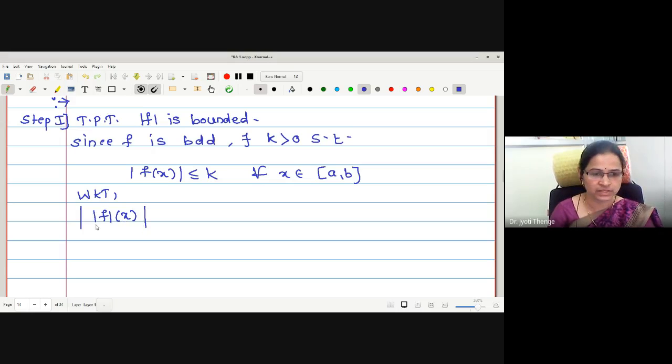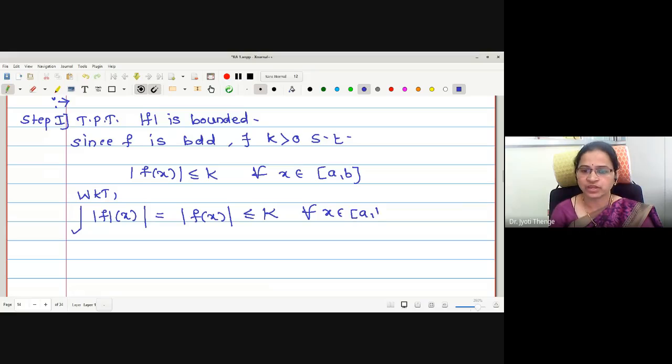Mod f operated on x. But how are we going to define mod f operated on x? Mod f operated on x is defined as mod of f of x. Therefore, whether to write this modulus or not is the equivalent thing. This mod f operated on x we have defined to be mod of f of x, but already we have written mod of f of x is less than or equal to k. Therefore, this term is less than or equal to k. Therefore, the same bound k works for the mod f function as well.